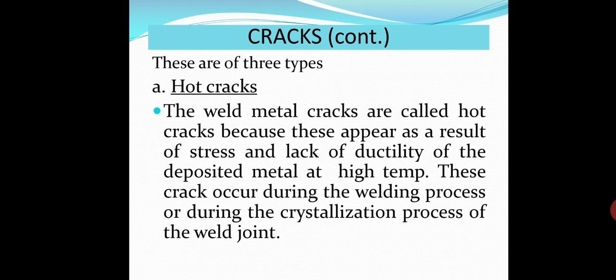These cracks occur during the welding process or during the crystallization process of the weld joint. So at the time when the welding is done, or just after the welding at high temperature where crystallization of molten metal takes place, the crack occurs at that time. So this crack is known as hot crack.